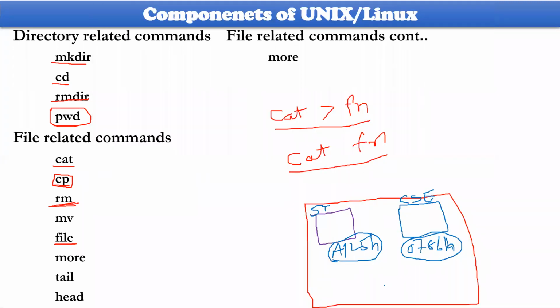Let me consider one more file which is available with me, which is CSC, having some address 0786H. If you create a link for this one, then the name will have a link towards this one here.